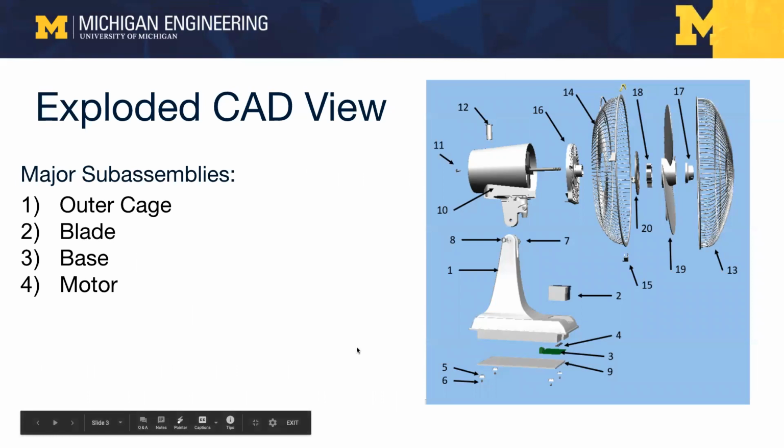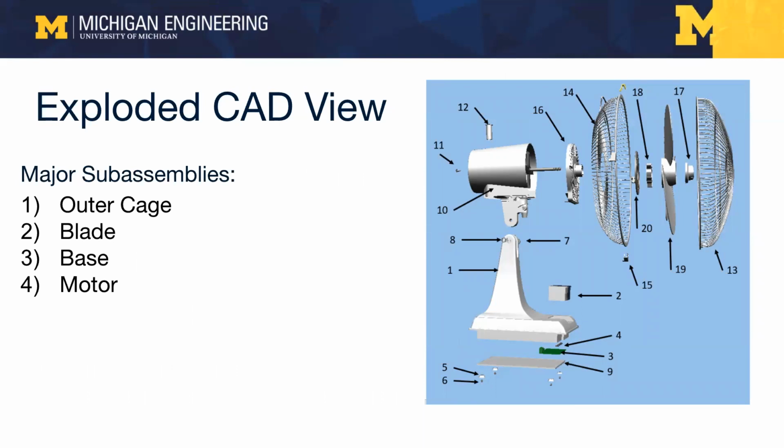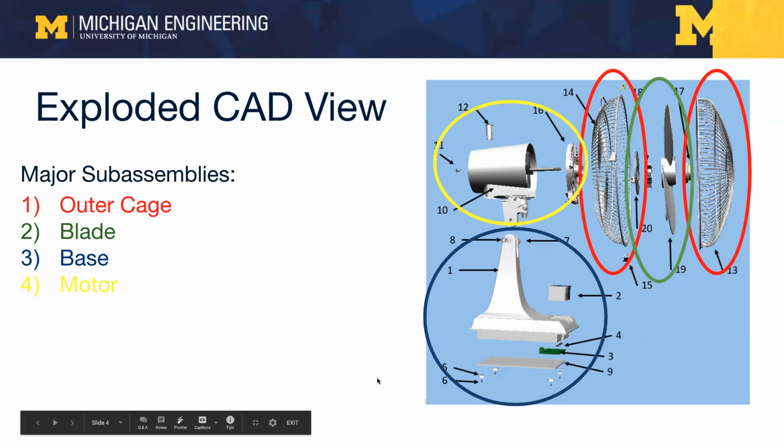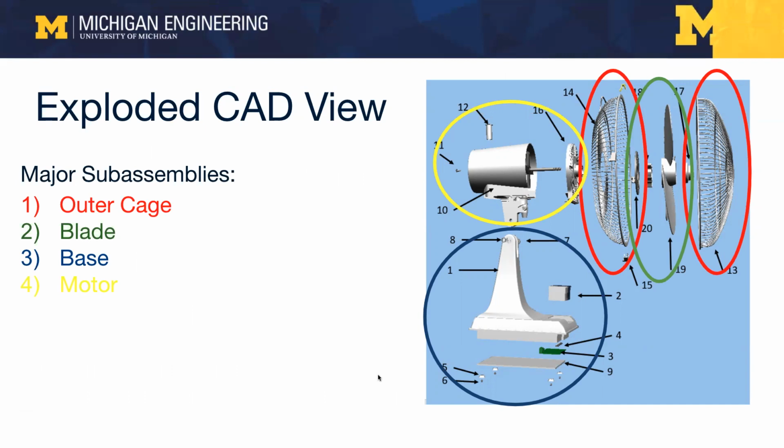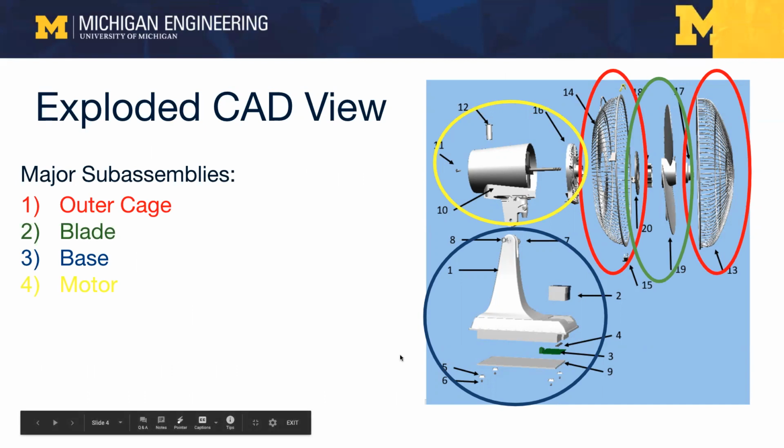Hello, my name is Zach Byers. On this slide, we're seeing the exploded CAD view of the desk fan. We identified 20 unique parts and grouped them into four major assemblies, which are shown on the next slide. The outer cage, consisting of the front and back cages, is held together by clips. The blade assembly consists of the fan blade and the grills that connect it to the motor shaft. The base connects the plastic body, the circuit board, and the buttons, and then the motor assembly is fourth.